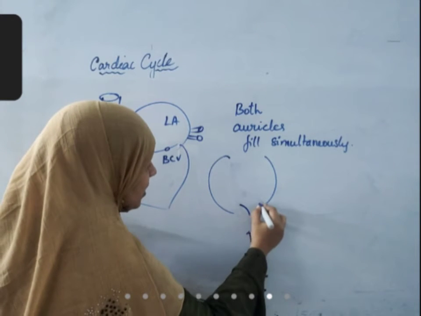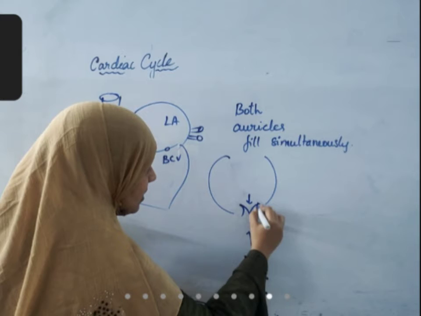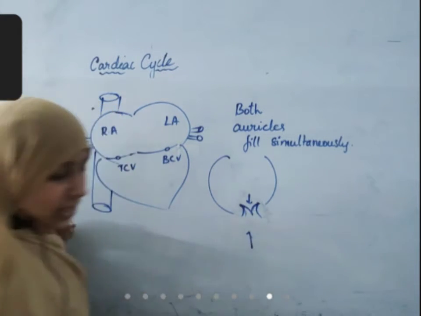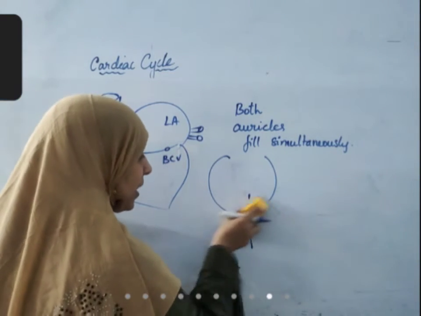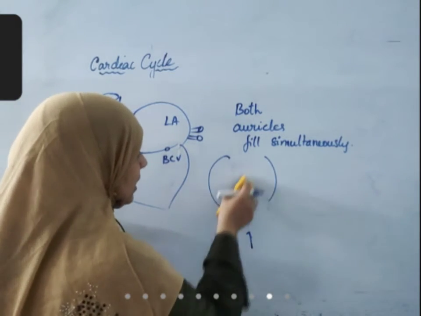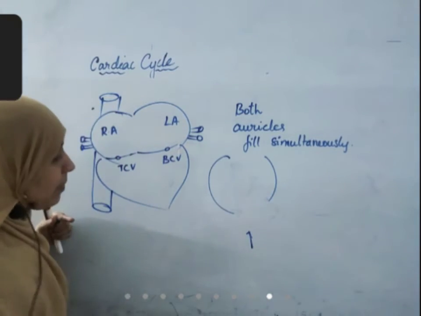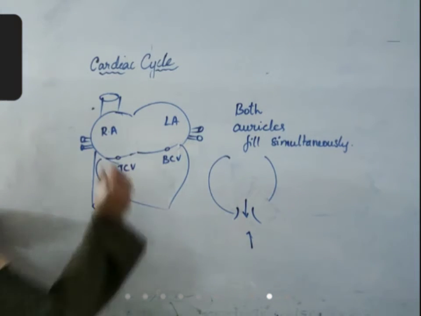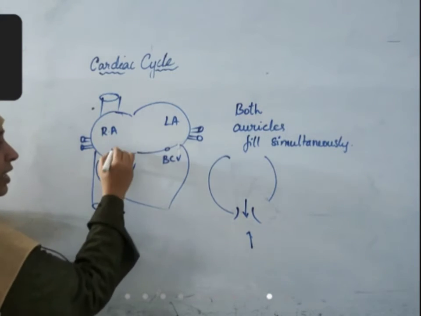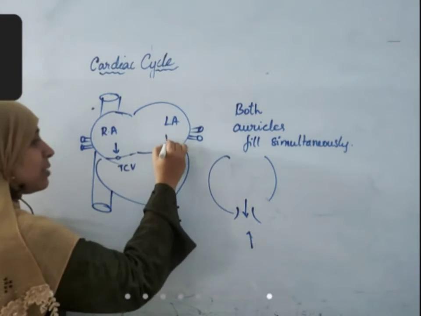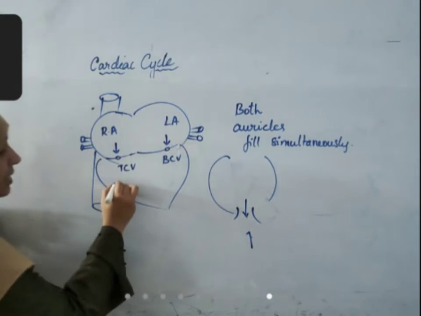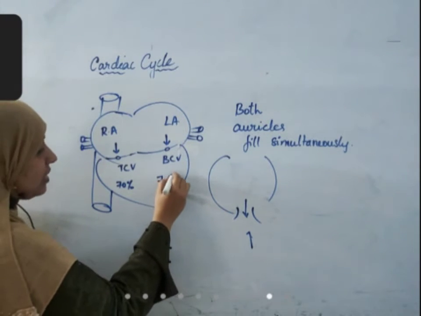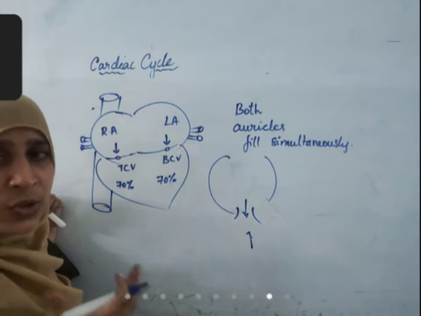If pressure is exerted from this side, they'll open like this. But if pressure is exerted from this side, it will close like this. Since blood is present in the upper chamber, both the valves will open and allow the blood into the lower chambers. So when both auricles are filling, the tricuspid valve is open and the bicuspid valve is open. Simultaneously, 70% of the blood that entered the auricles enters the ventricles also, because there is nothing to stop it.